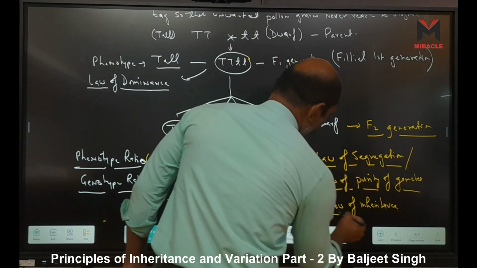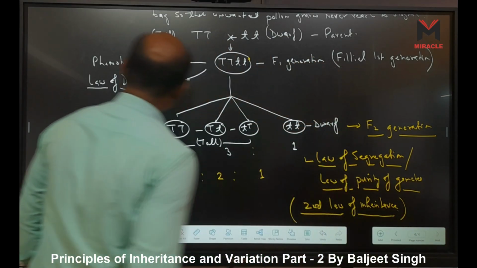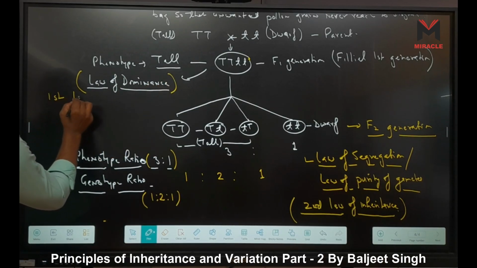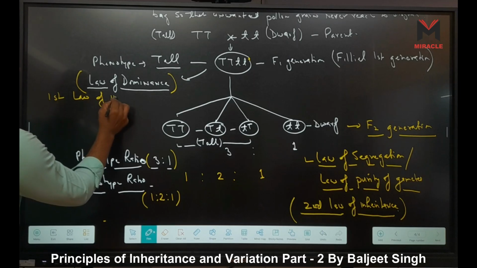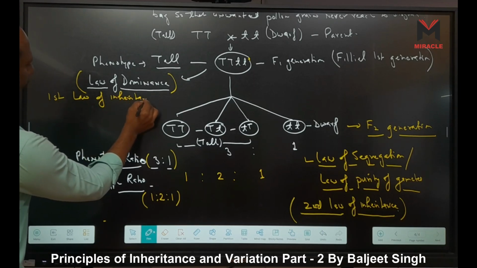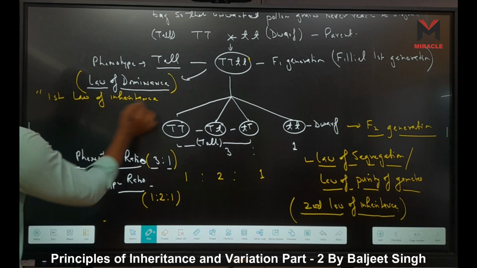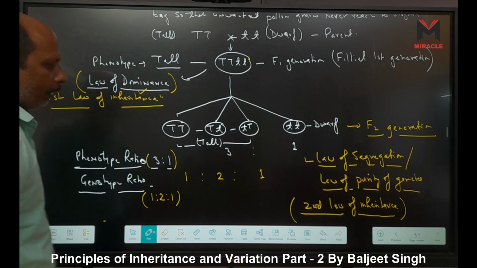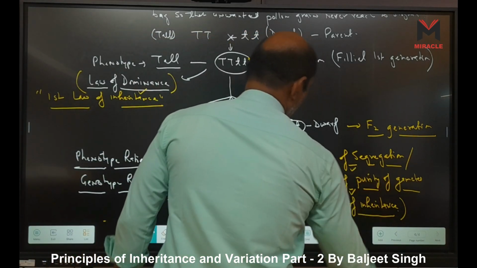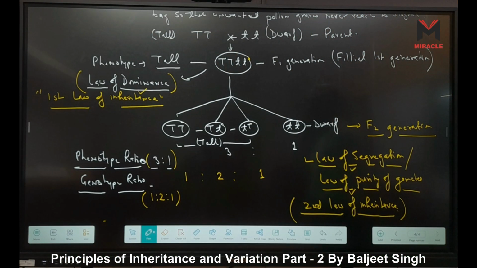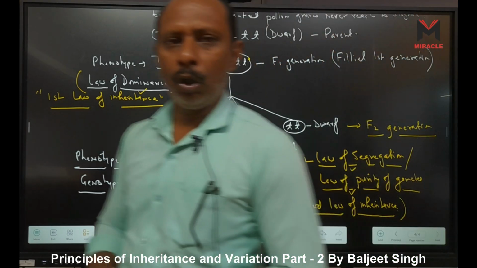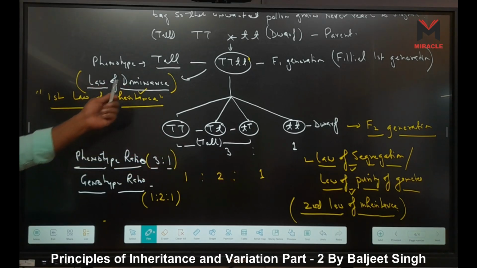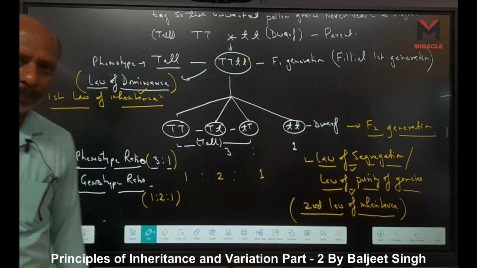The law of dominance is the first law of inheritance, and these are the second law. So through the monohybrid cross, the law of dominance and the law of segregation were proved.